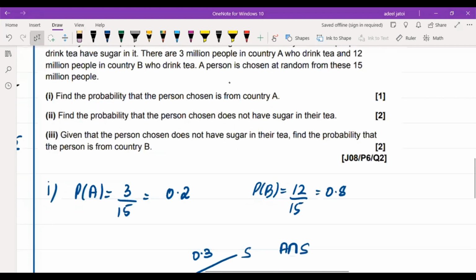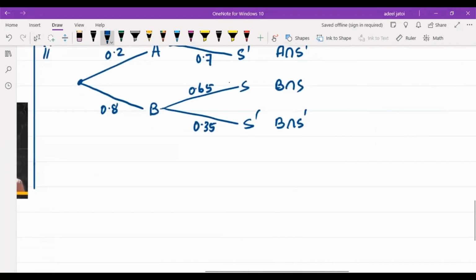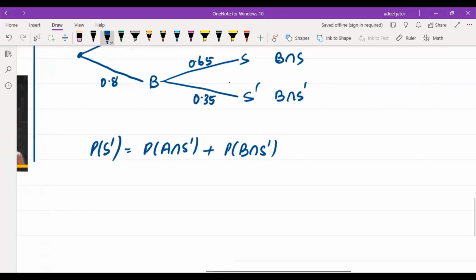The question says find the probability that the person chosen does not have sugar in it. The person chosen can be from country A as well as from country B. So obviously country A no sugar plus country B no sugar will be taken into consideration.